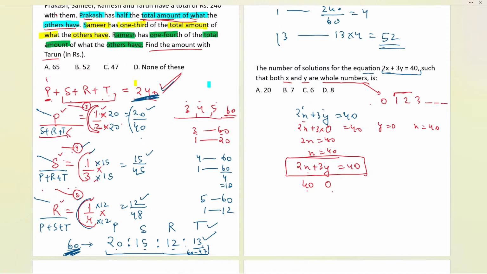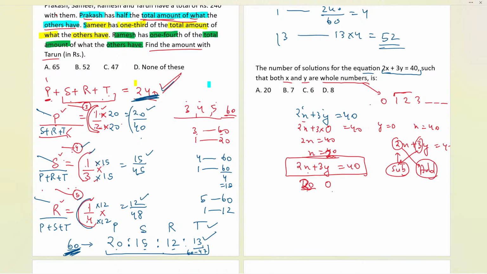Now here 20 and 0. We don't have any other way, so we are going to use a little bit of a trick. Just take this number and subtract on the left-hand side. Whatever number is taken here, we have 20. By mistake I said 40, it is 20. Now we'll be subtracting from x, and for y we are going to add 2. Now let us do the same thing.